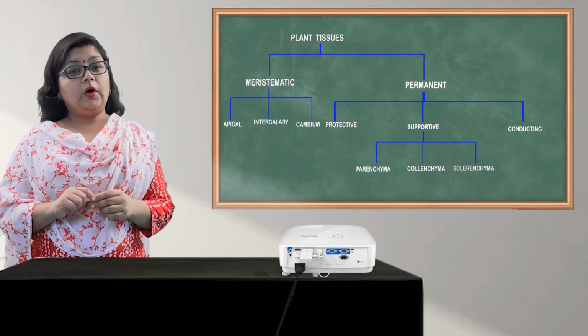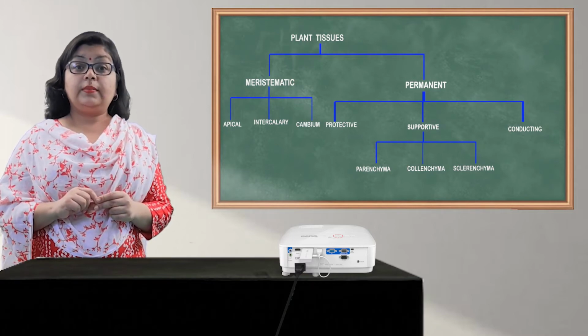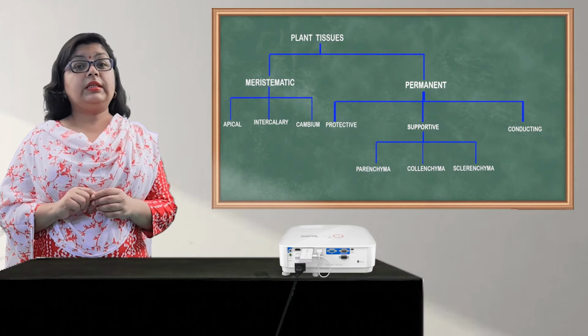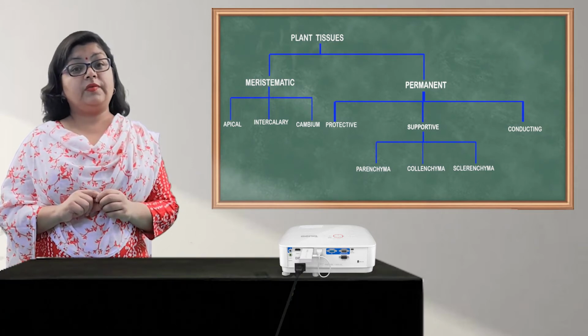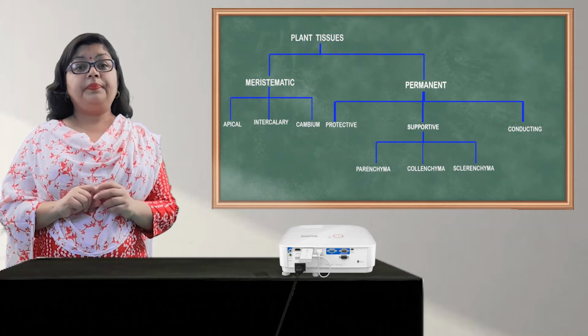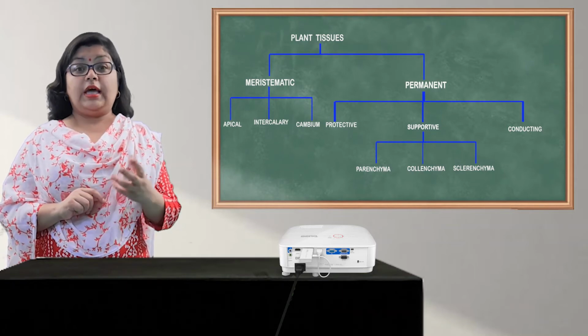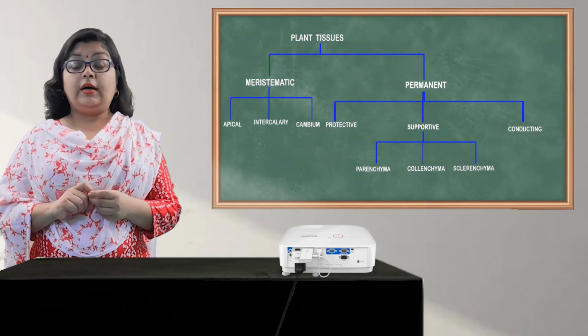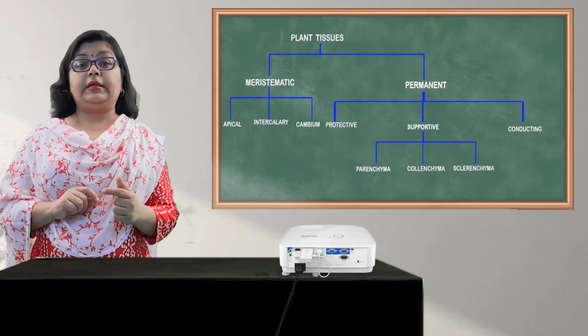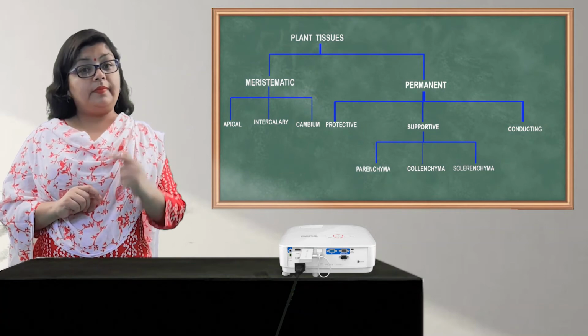In common we also call them vascular bundles. Together when we see them under the microscope, we can see them together, that is why we call them vascular bundles. And these conducting tissues, as the name says, are responsible in plants to conduct the water and the food material up and down in the plant.